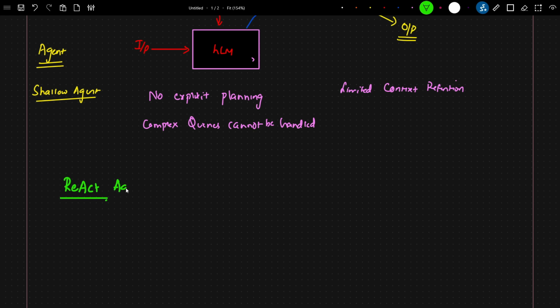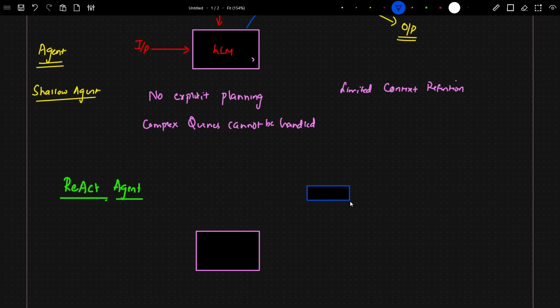ReAct agent. Now, inside this ReAct agent, let's say that you have an LLM. This is the LLM. This LLM is actually connected to many tools. So here you can have a Wikipedia tool, here you can have a search API tool, a Tavily tool, different kinds of tools can be connected over here. And this LLM is basically connected to the tools.